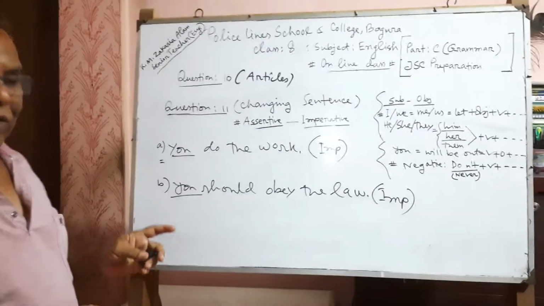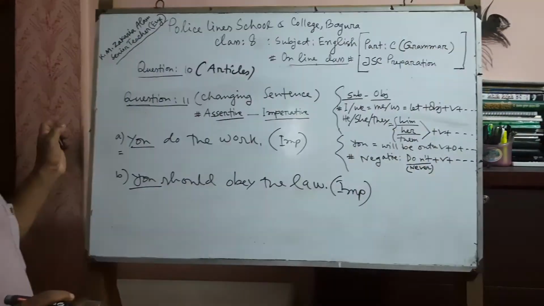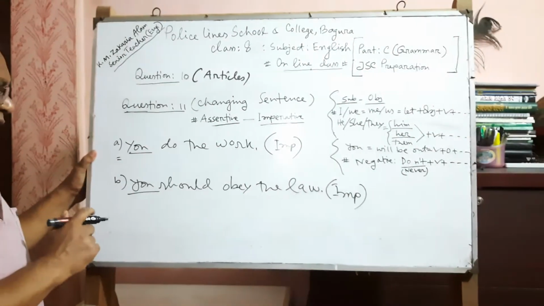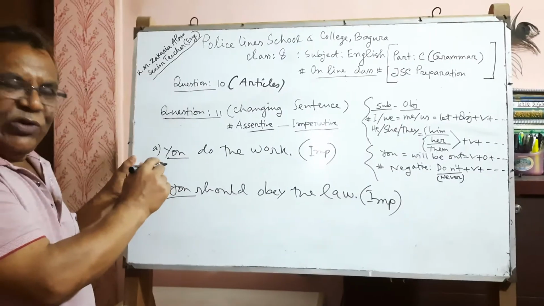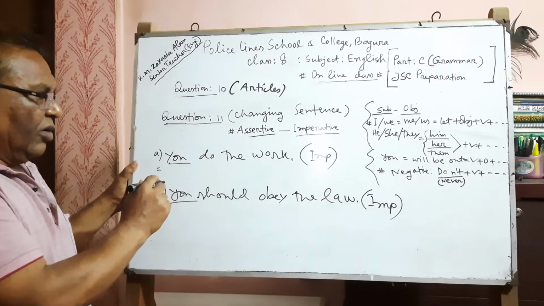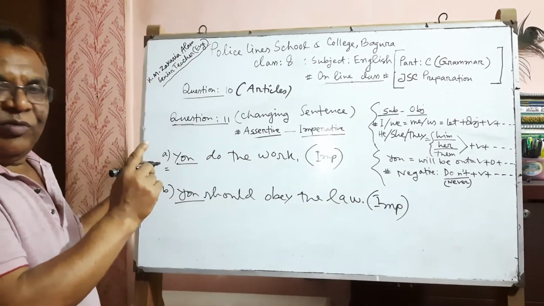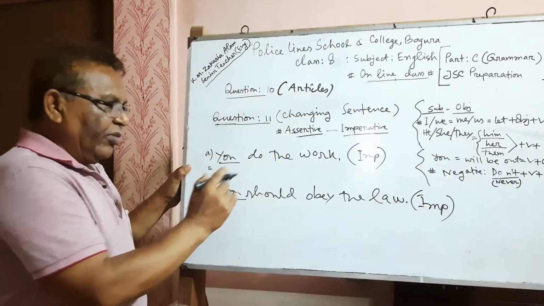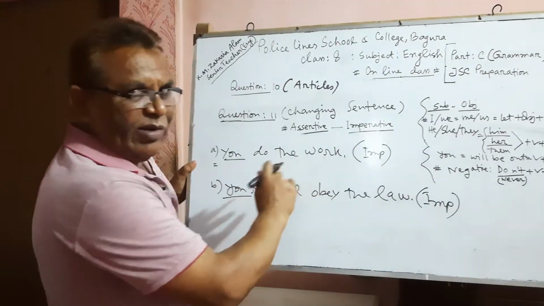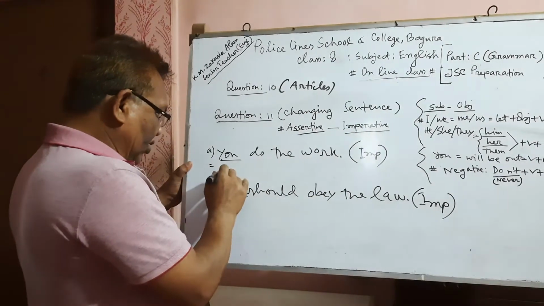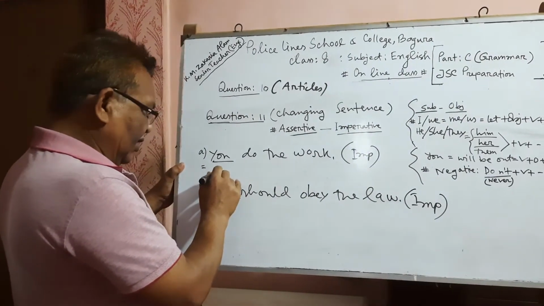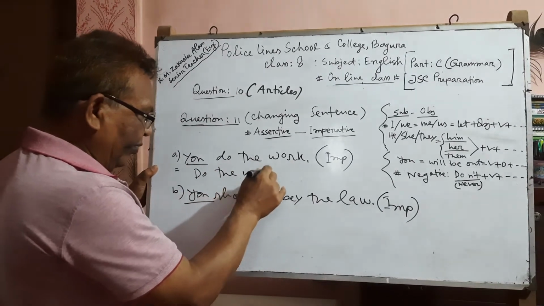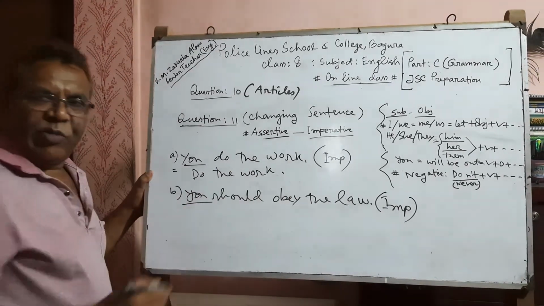Here you is used in the sentence as a subject, but it is the second person. Whenever any subject is the second person, you must make the sentence imperative from verb plus object or verb plus additional words, such as do the work, obey the law.